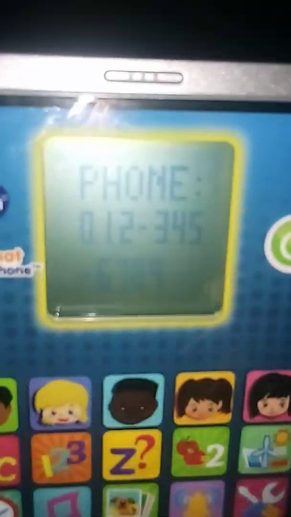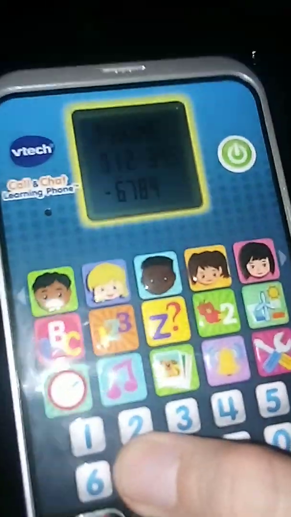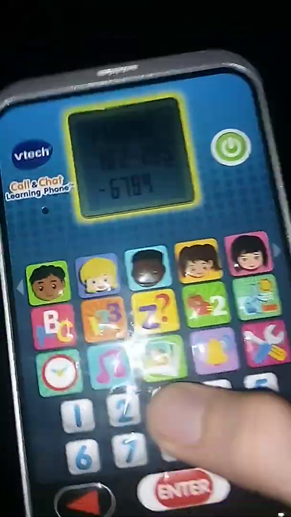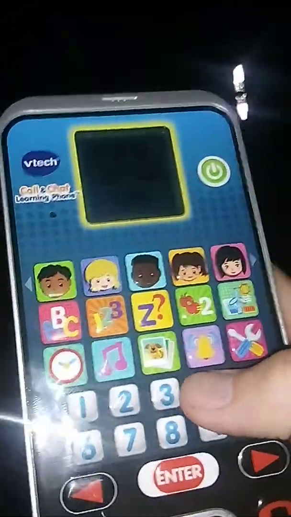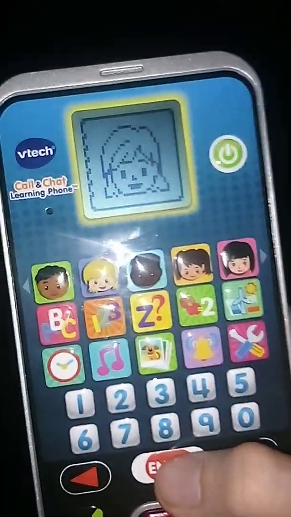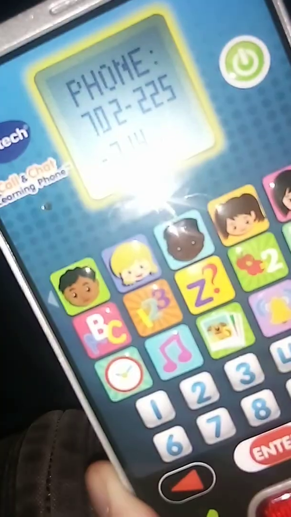Oh, you can change it? Use the arrow buttons and number keys to change the phone number. 7 0 2 2 2 5 7 1 4 1. Let's call our friend. Press the green call button to call. 7 0 2 2 2 5 7 1 4 1.